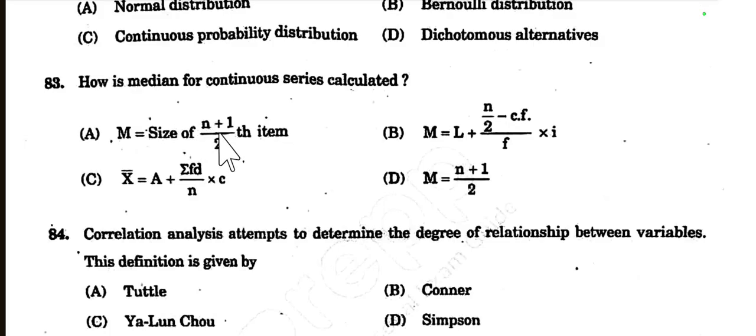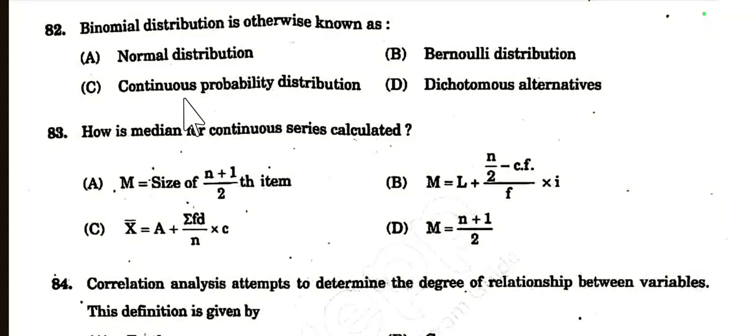In continuous series and in normal series, the formulas are slightly different from the discrete series. For the previous question, let's know the concept of binomial and Bernoulli. Binomial distribution means the probability distribution of the number of successes in a sequence of independent experiments, each with a yes or no question. Bernoulli distribution is a special case of the binomial distribution where there is only one trial, a single success or failure experiment, called a Bernoulli trial. So this is the right option.